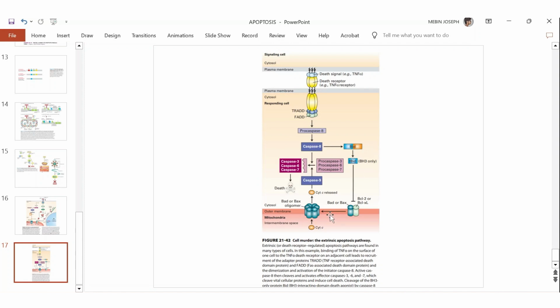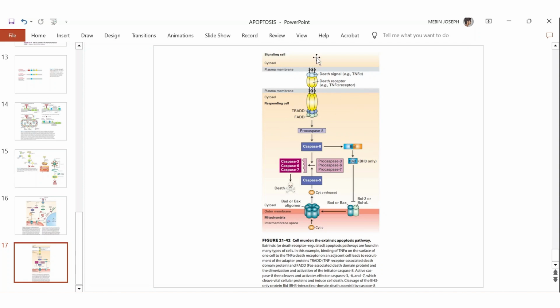So it will have two names: caspase dependent extrinsic pathway or death receptor mediated pathway. Clear. Now let's see about the signal, death signal or the ligands. Okay, so in this picture, you can see the death signal. It is written TNF alpha 1, that is tumor necrosis factor alpha 1. Then there is another ligand also, it is known as FAS. Okay, FAS. So the FAS is actually not shown in the picture.